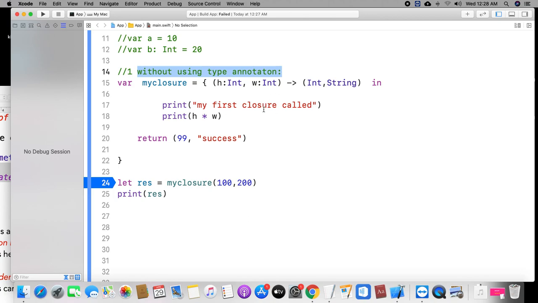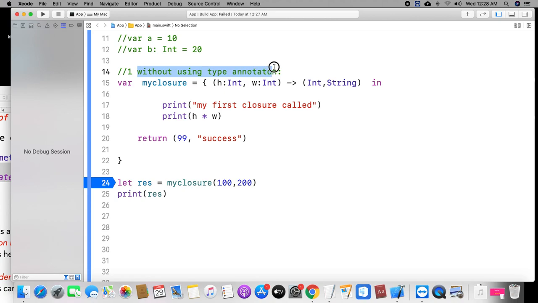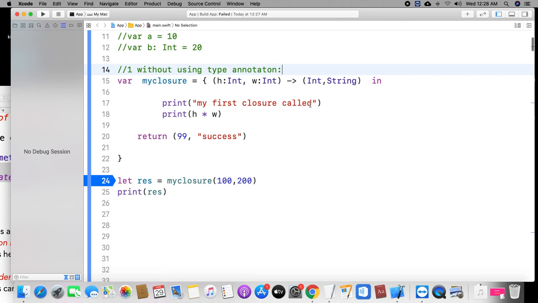Remember this point first. In all the stuff we have learned, we are declaring the closure without using the type annotation. Understand what I am trying to tell you. If you want to return, you need to give the return type. After that, you need to give the in keyword. This is declaring the closure without using the type annotation. Now I am repeating once. What is a closure? A closure is a variable. It is storing the function. You can use this closure as a variable, and you can pass parameters to the function. You should remember this definition. It is a very practical definition.